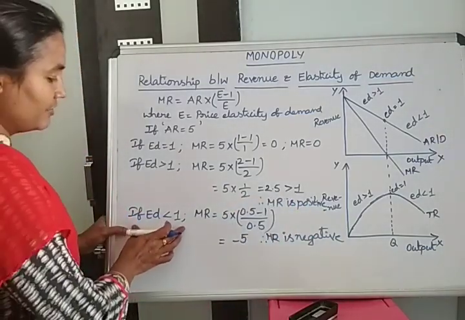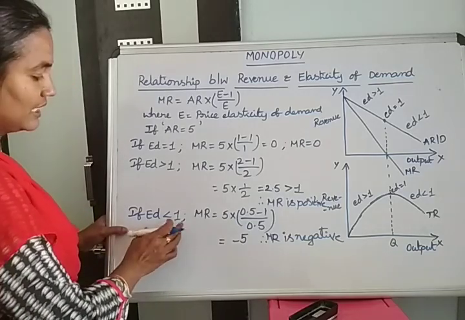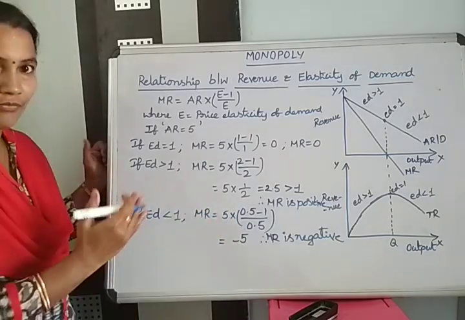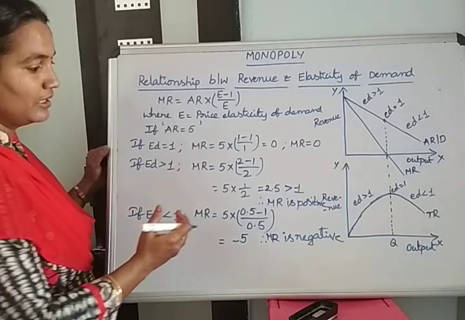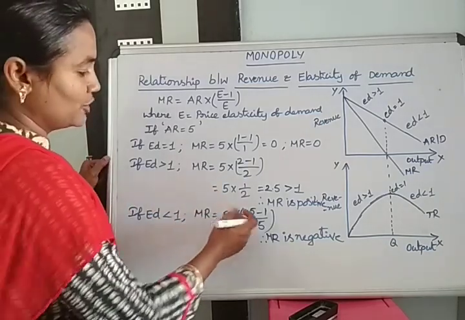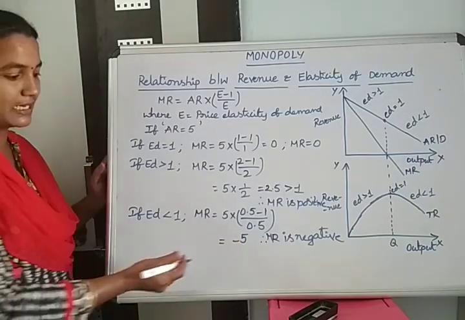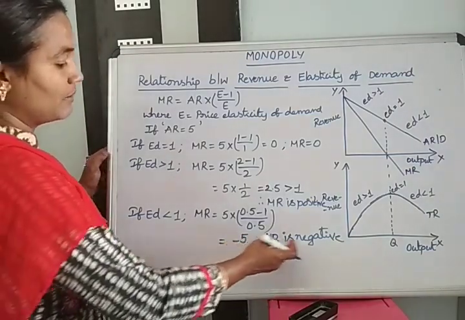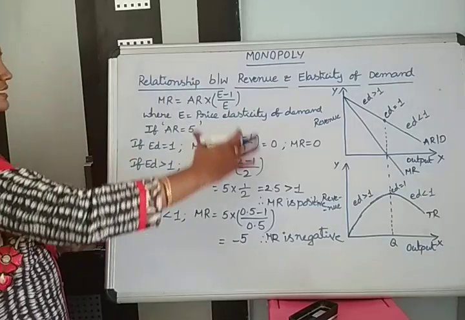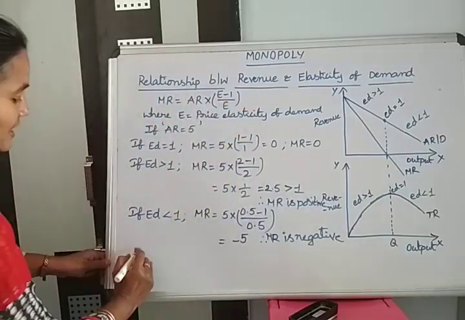Then finally we have taken a value less than 1, that is below the 1 level, that is 0.5. Then we are getting MR as minus 5, so it is less than 1, and that's why MR is negative. Based on this we are concluding one thing, that is: